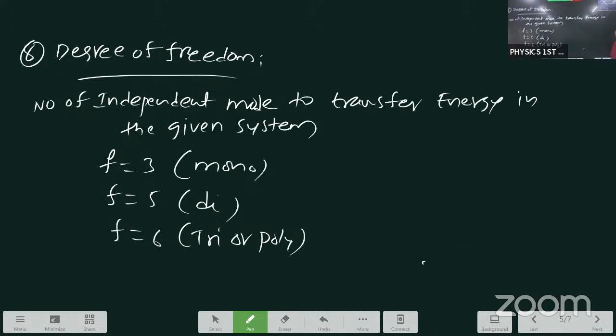Next, degree of freedom. In how many ways energy is possessed, in how many ways energy is transferred, that is the meaning of degree of freedom. Total 3 cases we are going to cover, degree of freedom definition with individual values.